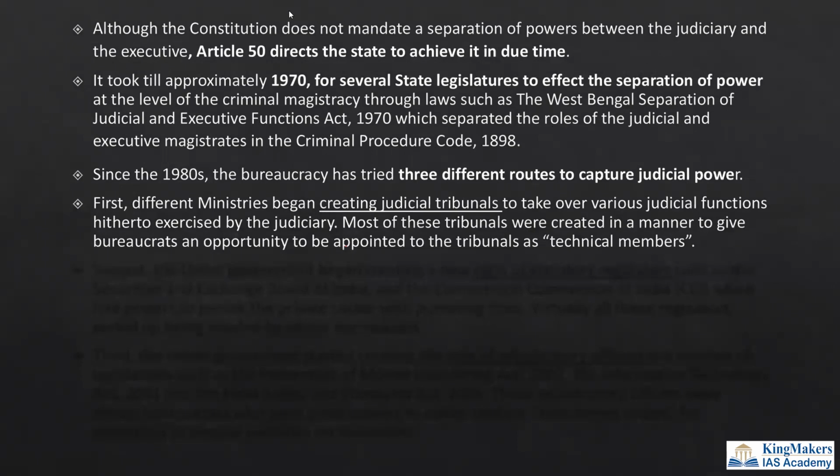If you understand, there are a lot of tribunals, friends, like NGT, National Green Tribunal, or we have a Central Administrative Tribunal, Article 323A. If you remember Article 323A and 323B, we are creating lots of tribunals. But in these tribunals, there will be 50% judicial people and 50% people who are bureaucrats, mostly bureaucrats, and people from civil society and all. So these bureaucrats are now getting a judicial power indirectly, which is what the author is concerned about.